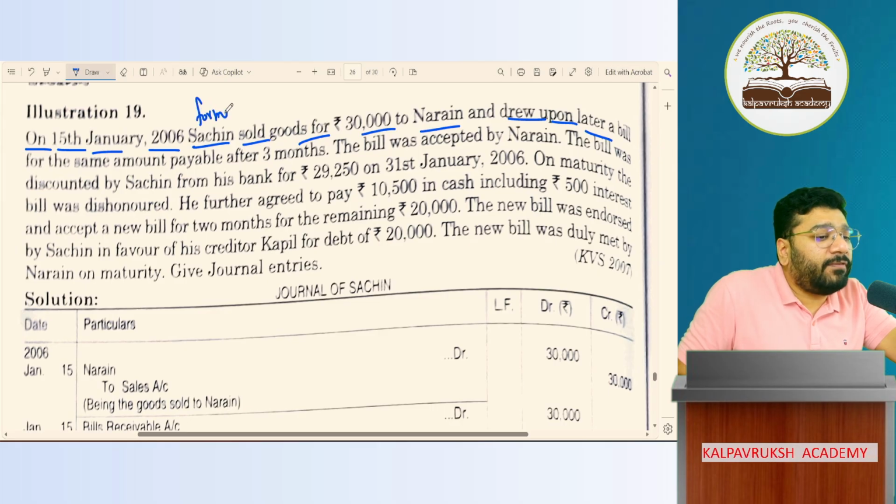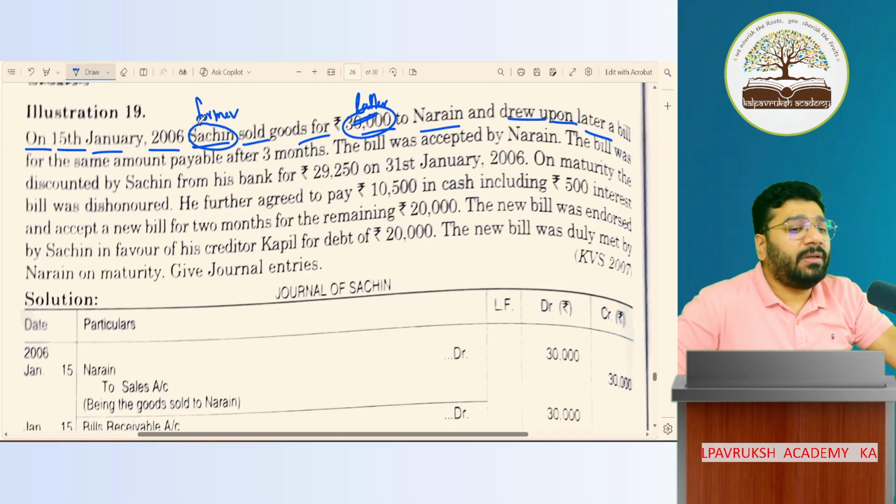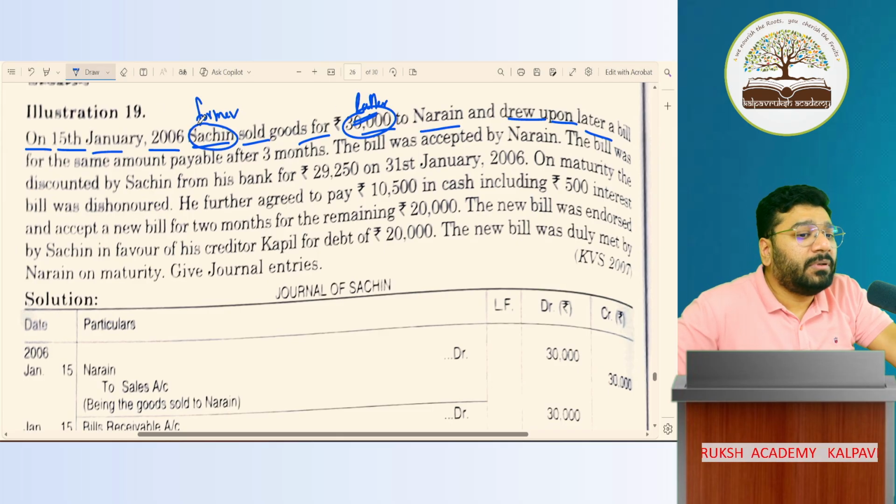Sachin is called the former, the first party. Naren is the second party. And drew upon the latter. Who drew upon the latter? The latter is the second party. Upon the latter party, who drew the bill? Sachin drew the bill. Got it, not got it?